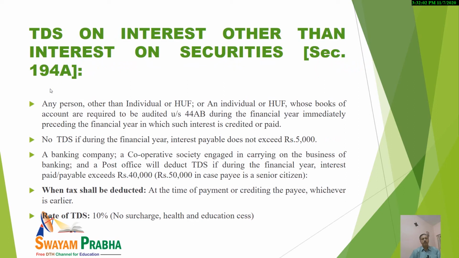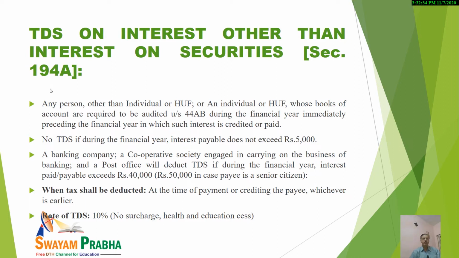Now, what are the rates of TDS on interest other than interest on securities? Any person other than individual or HUF, an individual or HUF whose books are required to be audited under Section 44AB during the financial year in which such interest is credited or paid.